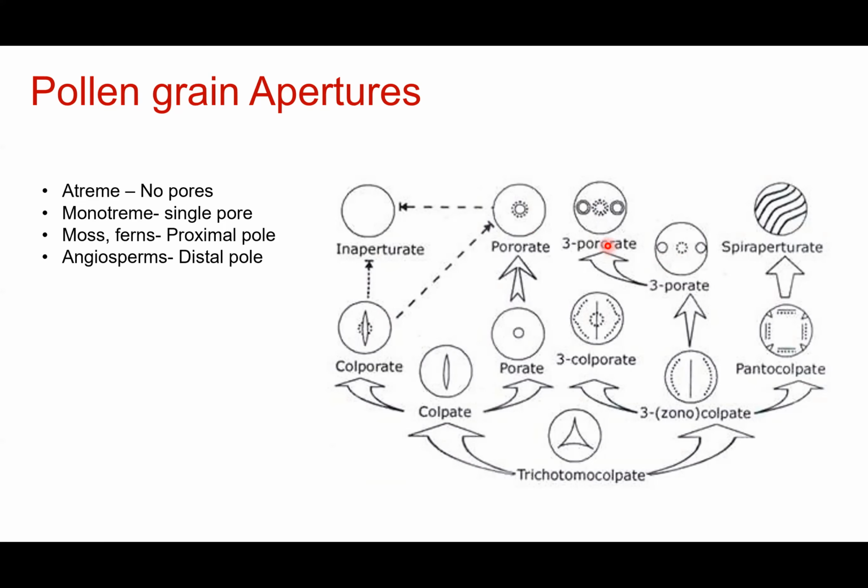If it is in the form of a triangle, it is trichotomocolpate because it has three edges to it. If it has a division like this and some pattern, it is zonocolpate. If it has spiral thickenings on the surface of the pollen grain, it is spiraperturate. If it has a pattern like this, it is pantocolpate. So you have different types of pollen grains and each of them has been given a name.